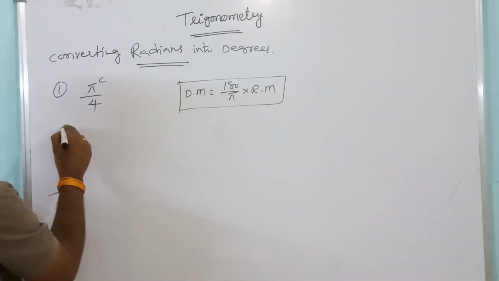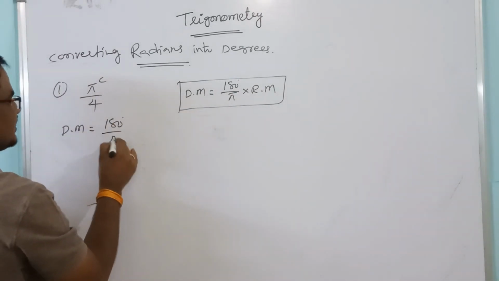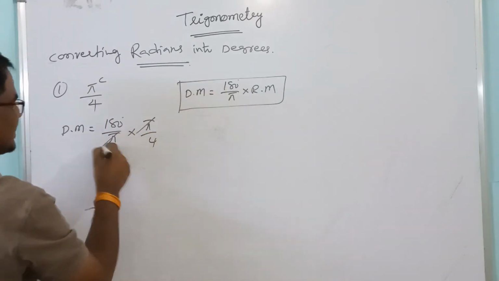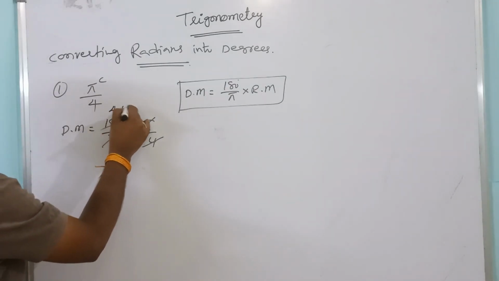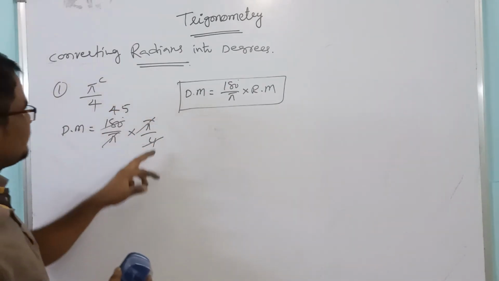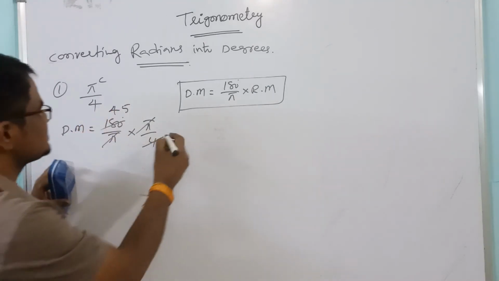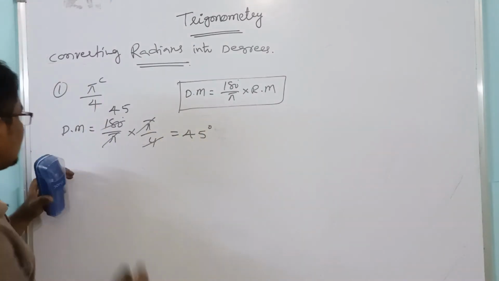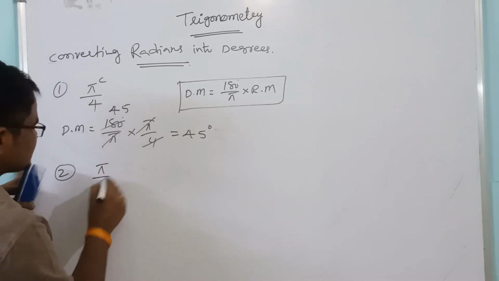So the degree measure is required: 180 by pi into the given radian measure, pi by 4. Pi gets cancelled, 4 fours are 16, so 20, 4 fives, 45 degrees. Next, the second one is pi by 6 radians.